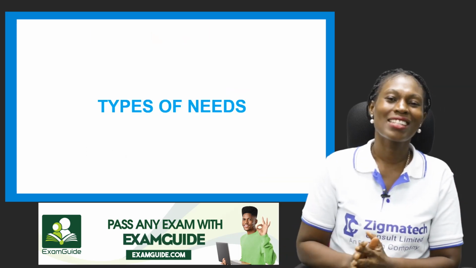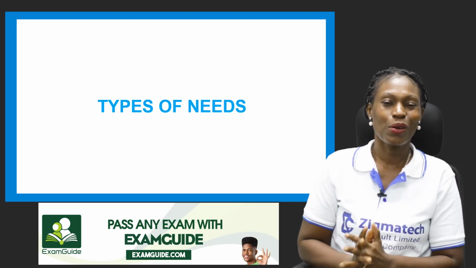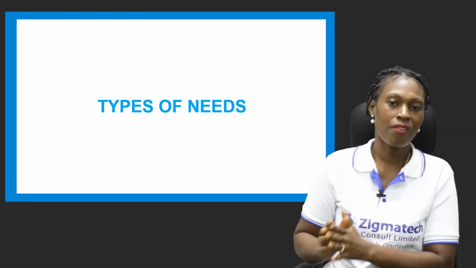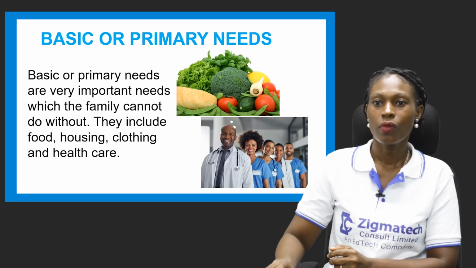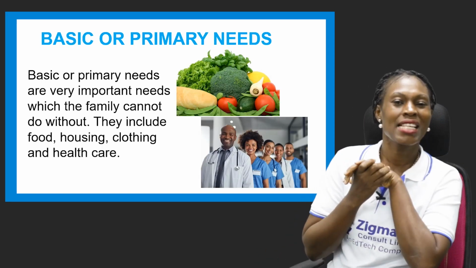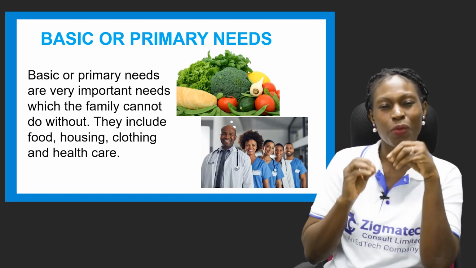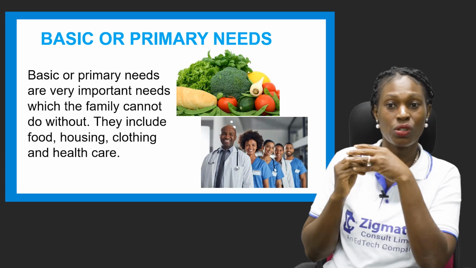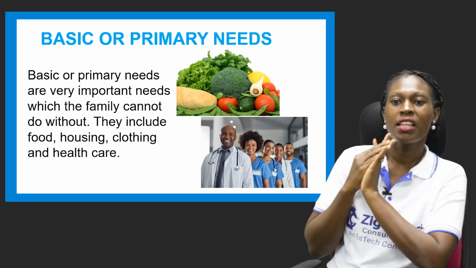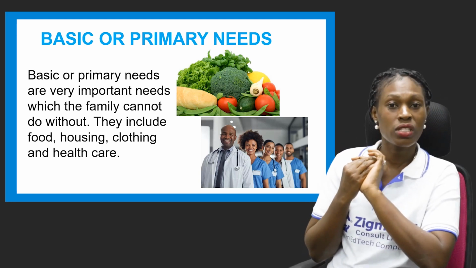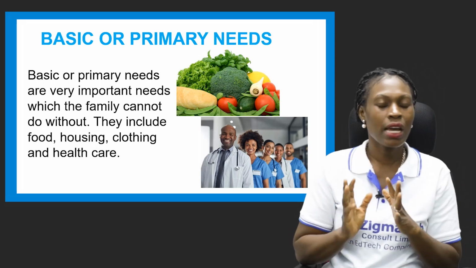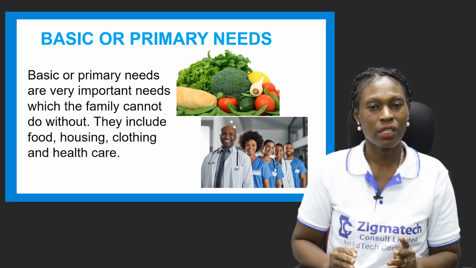Now, let's look at the types of needs, the needs that are peculiar to the family. We said the basic or primary needs. When something is basic, that means it is necessary, it is important. Basic or primary needs are very, very important to the family. The family cannot do without them.